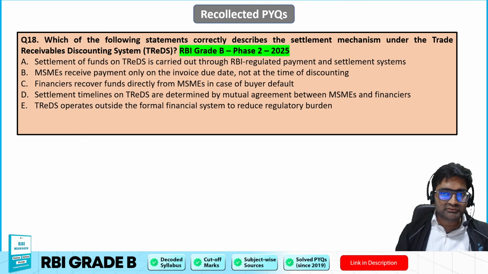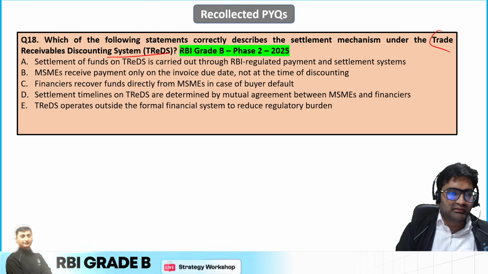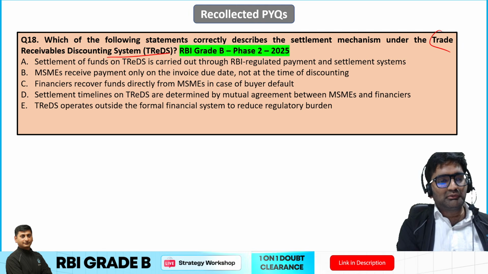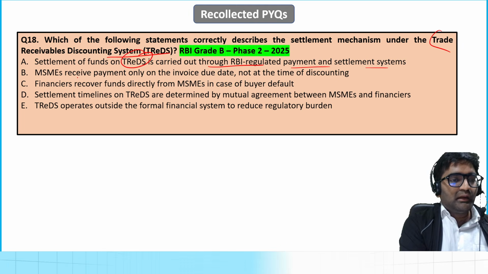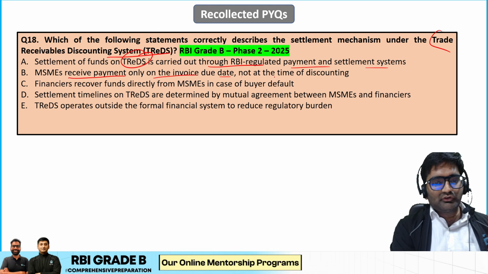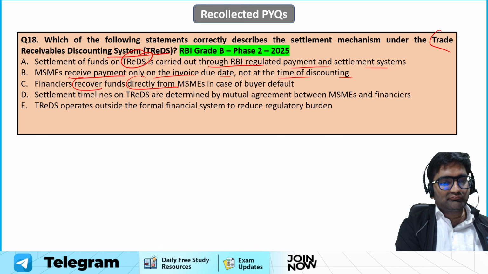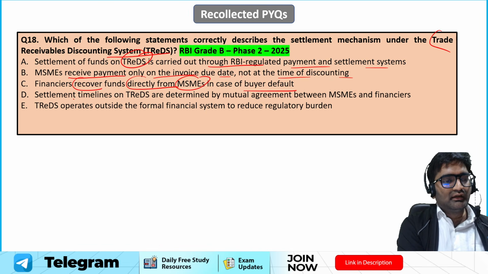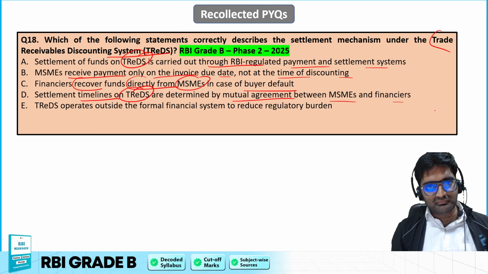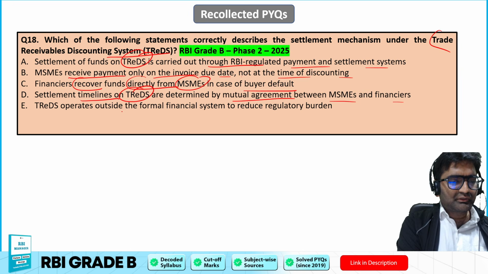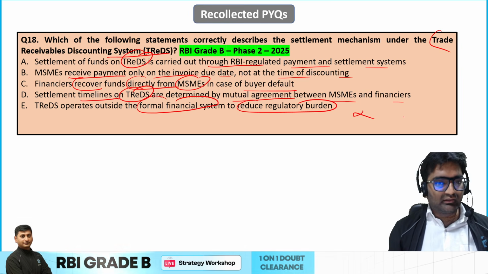Now please answer this question. Describe settlement mechanism under trades. How the settlement mechanism is carried out. Settlement of funds on trades is carried out through RBI regulated payment settlement system. MSME receive payment only on the invoice due date, not at the time of discounting. Financiers recover funds directly from MSMEs in case of buyer default. Settlement timelines on trades are determined by mutual agreement between MSMEs and financiers. Trades operates outside the formal financial system to reduce regulatory burden. This is not correct, right?